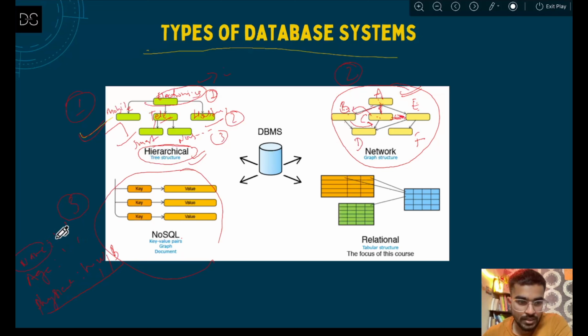The first is the key and the second is the value, then key, then value, then again key, then value. It might also be possible that there is a nested key value pair. Like here, physical info is a key, but inside that there might again be key value pairs, like height, weight and blood group. So height is the key and the value is the value of the height, then weight, then blood group. So this is a kind of key value pair. This kind of data set is called NoSQL. Why is it called NoSQL? Because you cannot use the structured query language, that means SQL, to interact with those data sets. So that is why it has been named NoSQL.